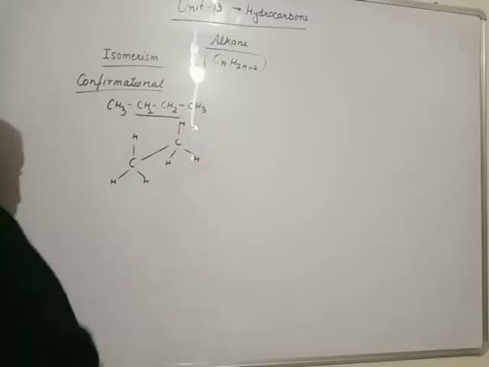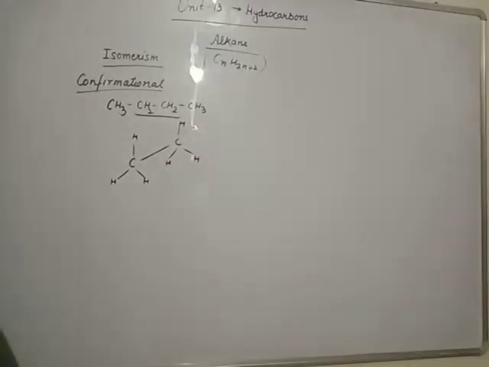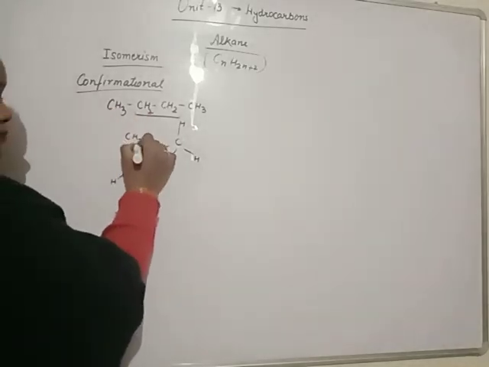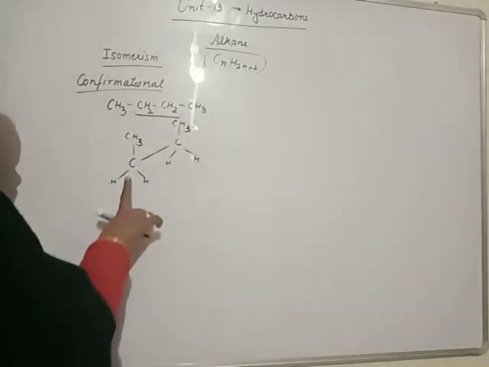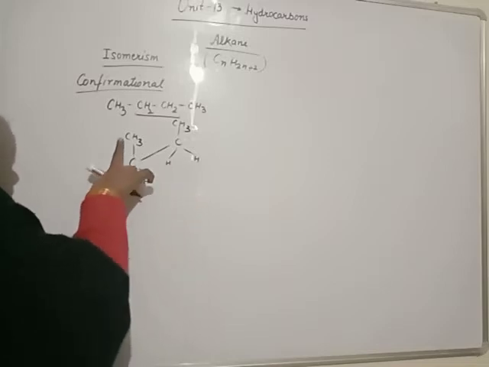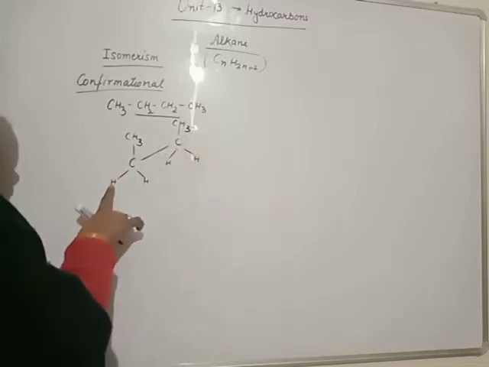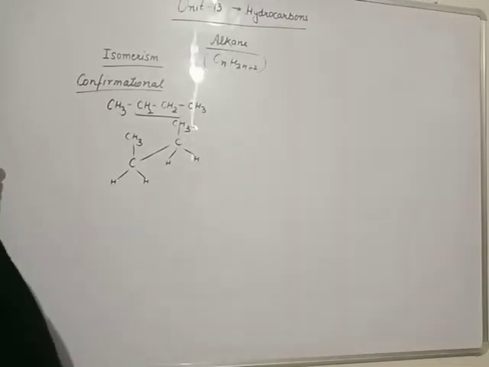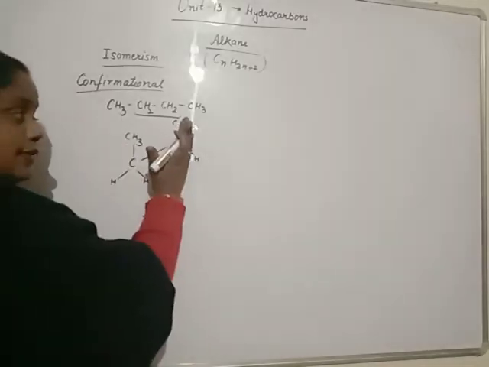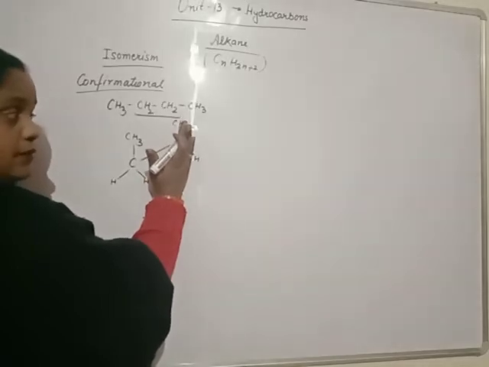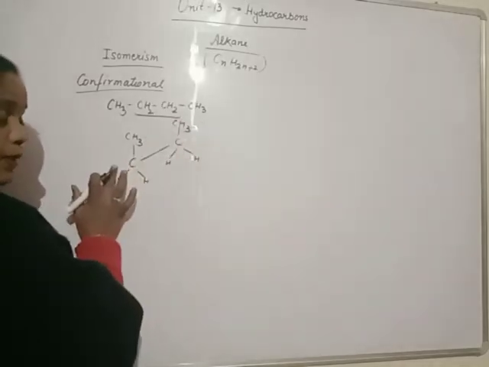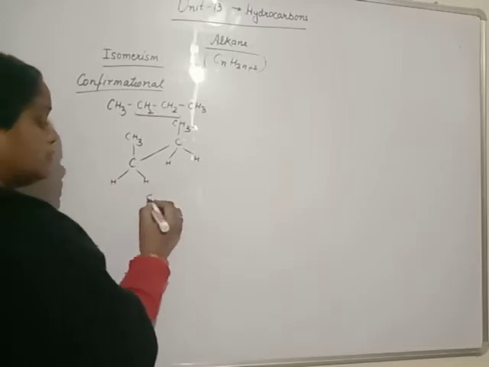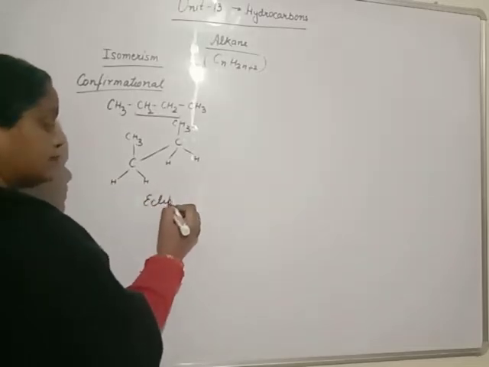It is of ethane, but we want to draw butane. 2 hydrogen, 1 is methyl. Position of every atom, methyl side, this H at this side, this H is this side. This forms that one side carbon substituent completely cover the other carbon substituent, which is known as eclipsed form.